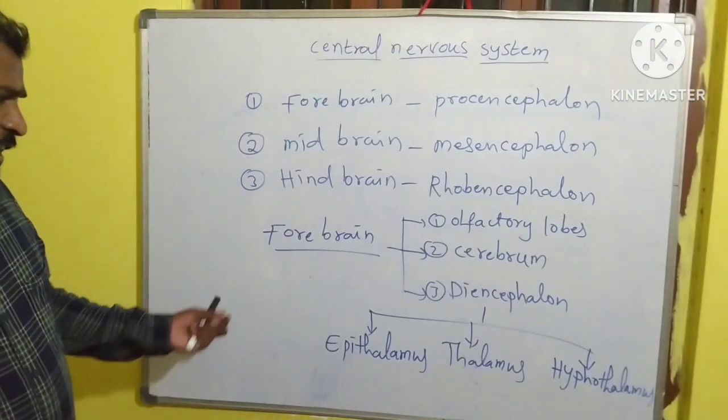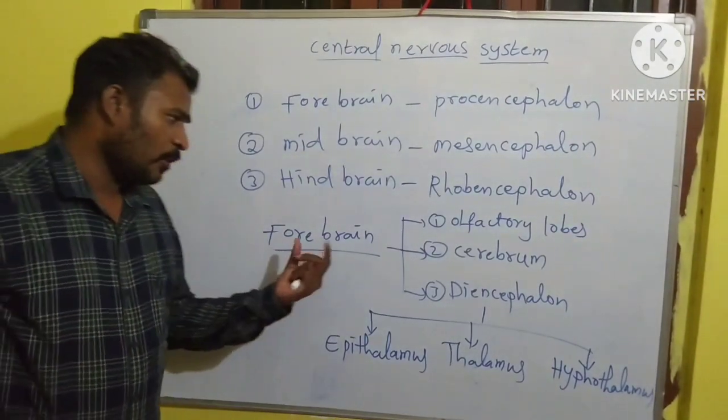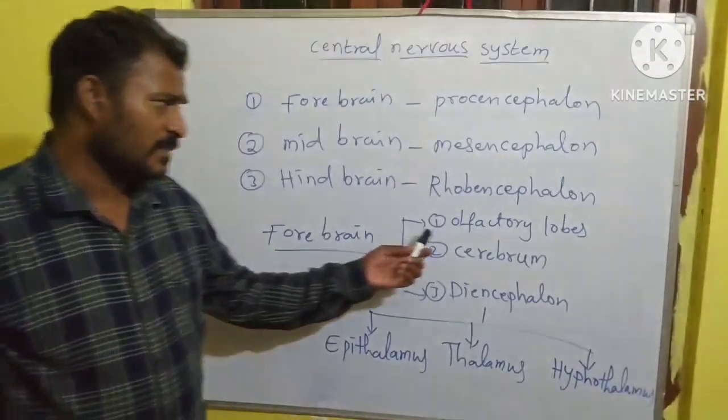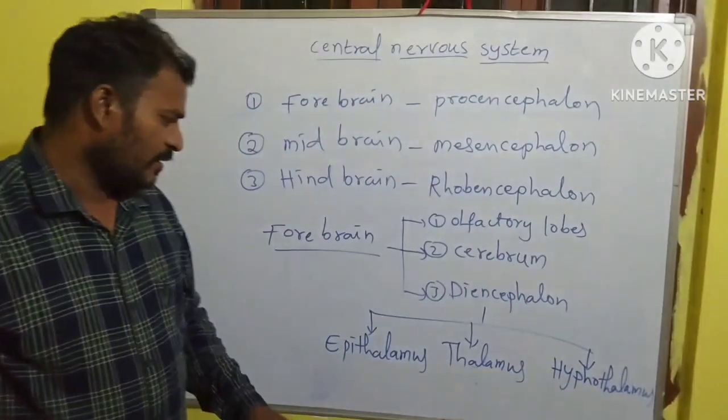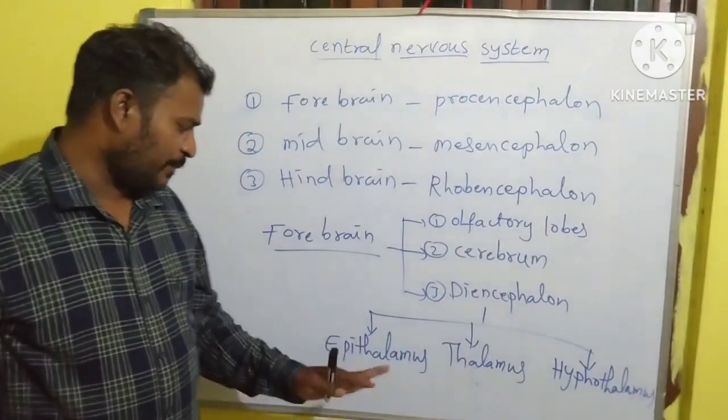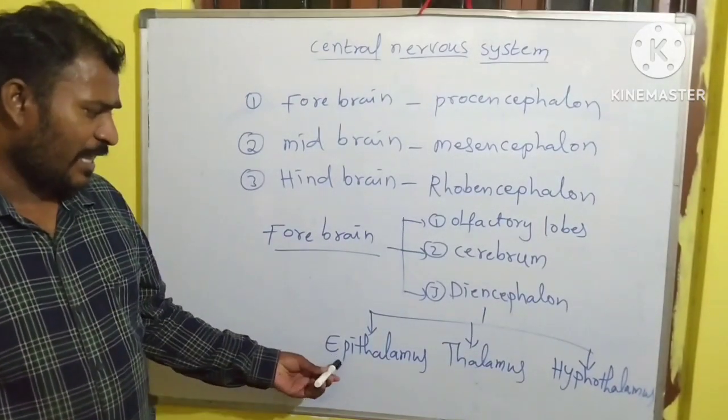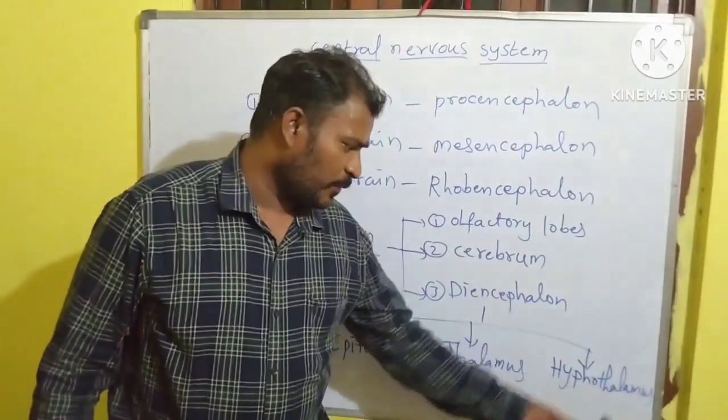Forebrain has three parts: olfactory lobes, cerebrum, and diencephalon. And the diencephalon again has three parts: epithalamus, thalamus, and hypothalamus.